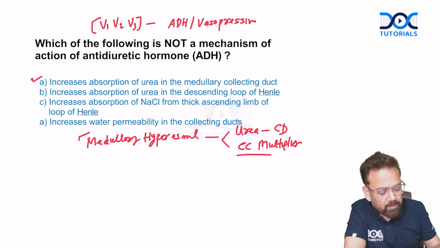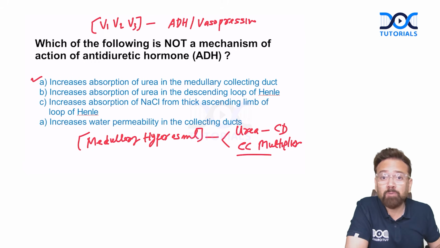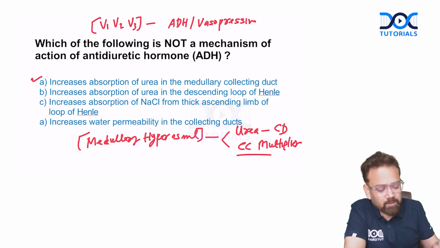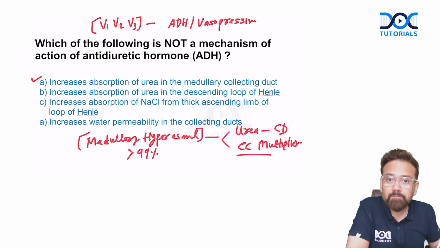Medullary hyperosmolarity is an important event in kidney physiology. If there were no medullary hyperosmolarity, water could not be reabsorbed, water would be lost and we would die. So it is important because more than 99% of water is absorbed from the kidney.